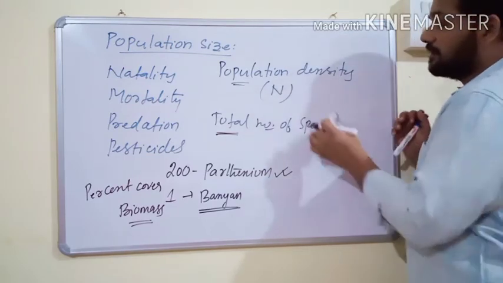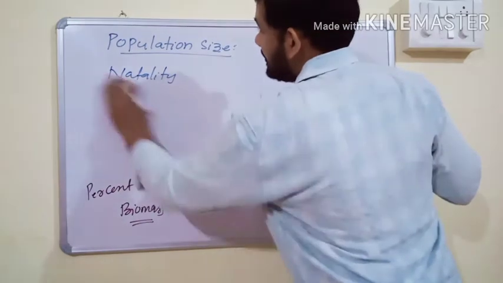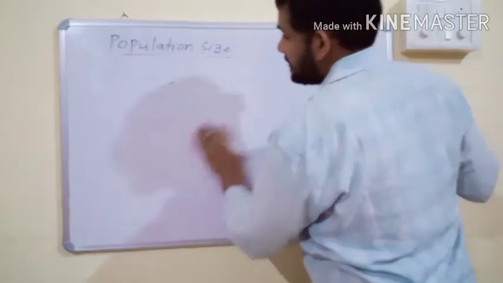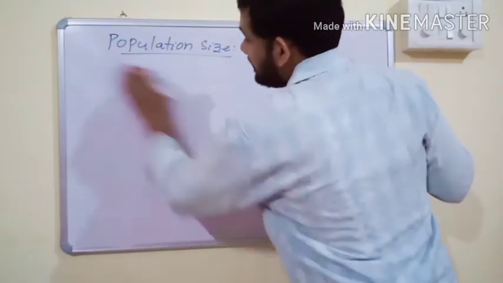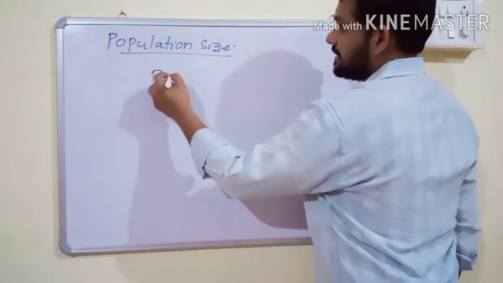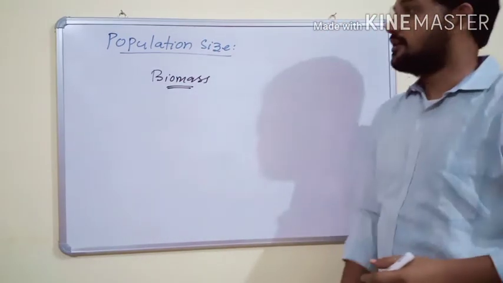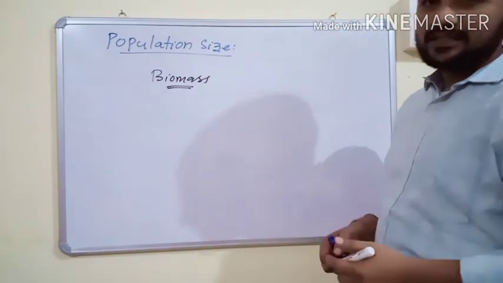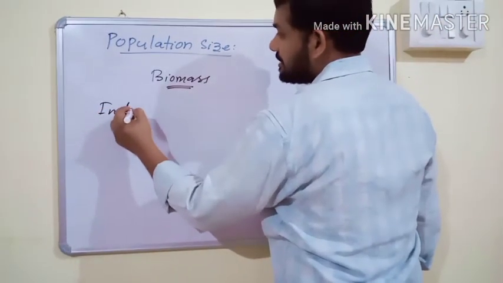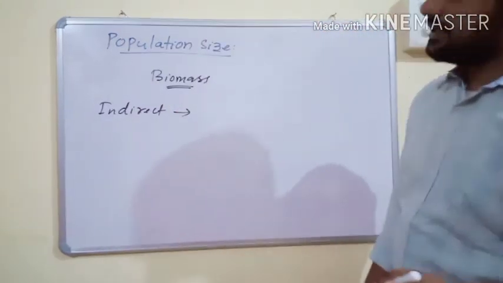Sometimes counting the total number of individuals is not possible, or it is a very time-consuming process. In such conditions, biomass is considered as the population density of the particular species, with no need to count. Or in some cases, indirect population density is counted through various activities.